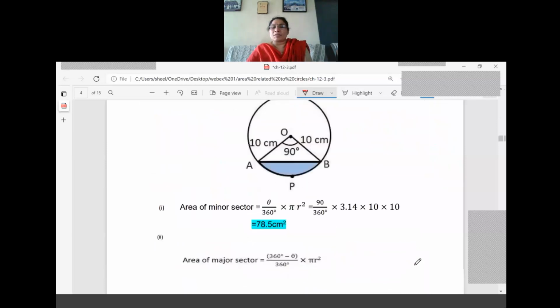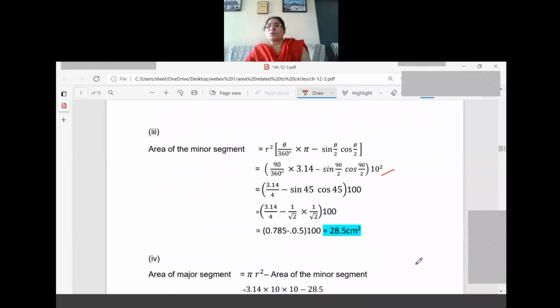So we have written here the value of sine, 1 by root 2, and 1 by root 2. 1 by root 2 into 1 by root 2, 1 by 2 only, it is 0.5. And you do the simplification part. Don't worry, just think about the new terms we have studied here, that is the sine and cos terms. So we substitute the values 90 by 2, that is 45, 45 for each ratio, sine and cos. The terms are a little bit new to you, but you can do this sum also in this way. 3.14 by 4 minus 1 by root 2 into 1 by root 2, into 100. What is the answer we are getting? 28.5 centimeters square.